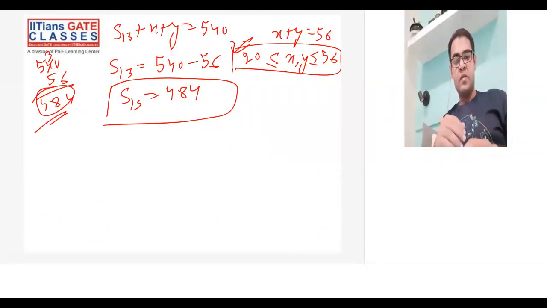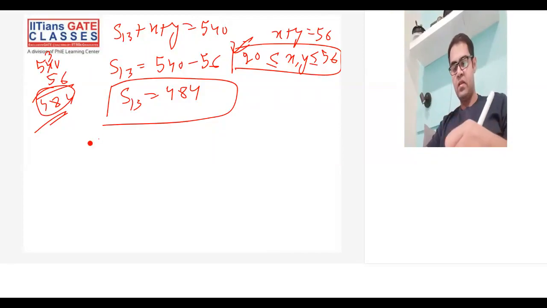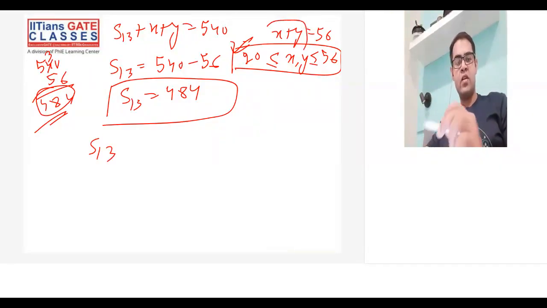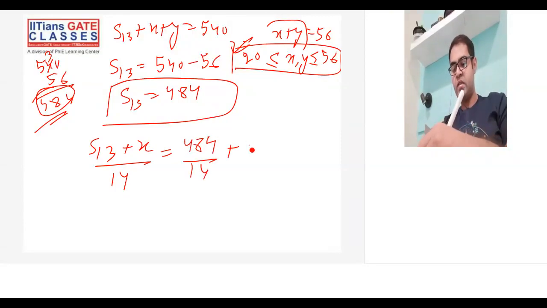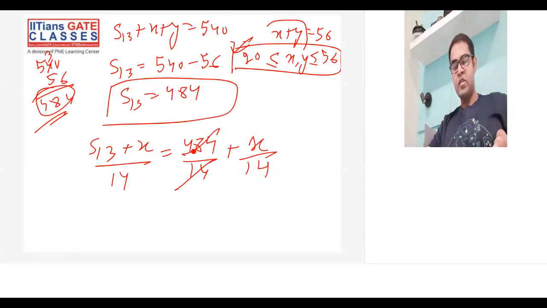So now one person comes back. Let's say X comes back. I'm not really sure who comes back, and I don't know the value of X or Y; all I can do is switch the values according to me. Let's say some variable X comes back. So now the average age will be 484 by 14 plus X by 14, correct? Now, if you check this 484 by 14, let me try to do it using a calculator. I need the exact value.